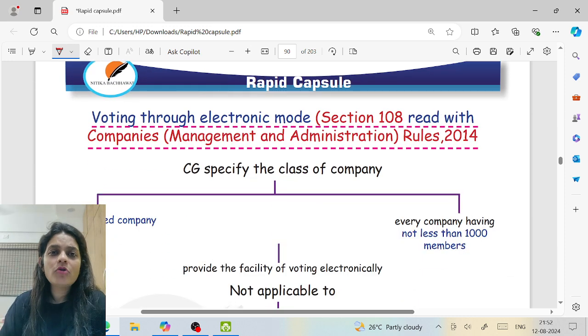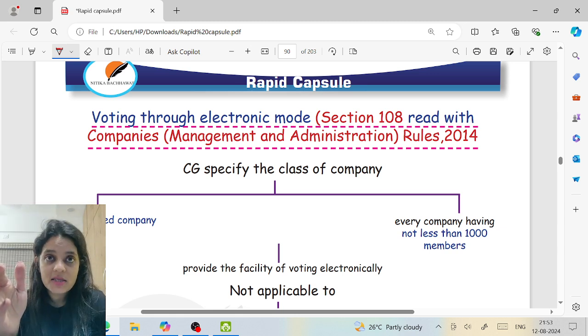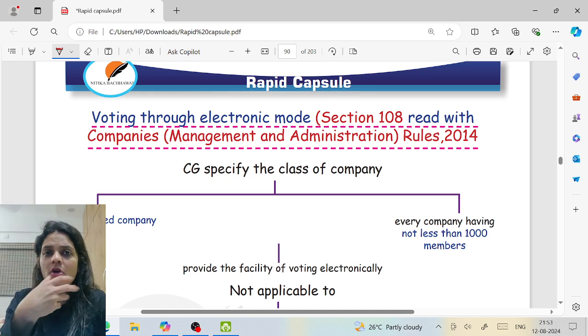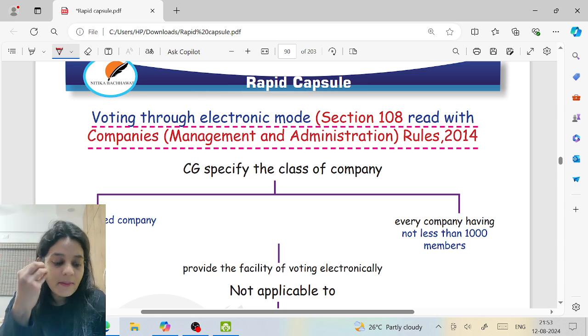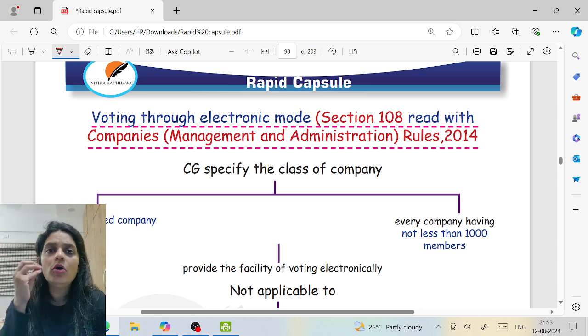Now, voting through electronic mode. I know this looks lengthy, but we will do it by 3 or 4 charts. It will be super easy for us. First, voting by electronic mode, what is the purpose? Giving you an option not to even attend the meeting, sit at your home and vote. That is the main objective of electronic voting.